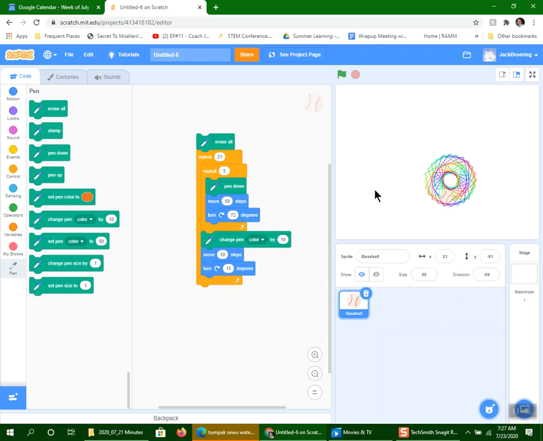What you should do now is, here we've got a pentagon. What you might do is try to do a square, an octagon, which has 8 sides, a decagon, which has 10 sides, or maybe even just do a triangle which has 3 sides. So give it a try.